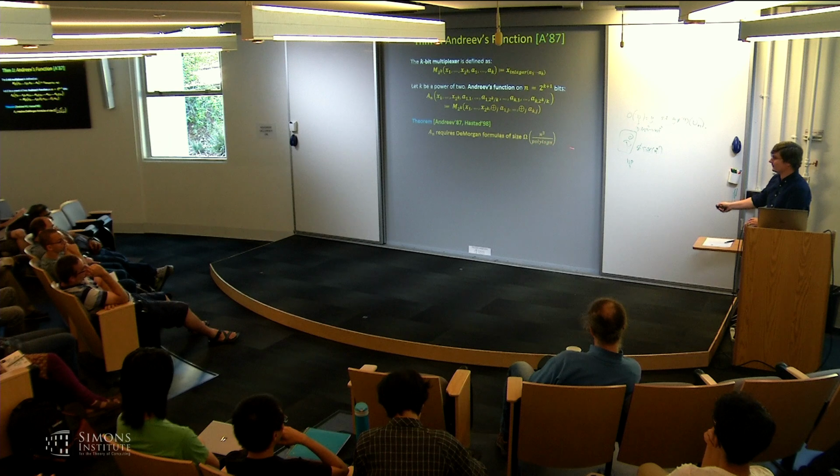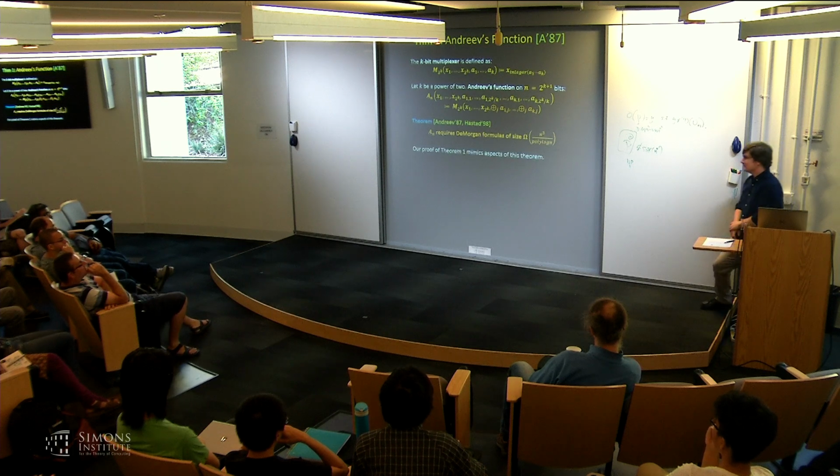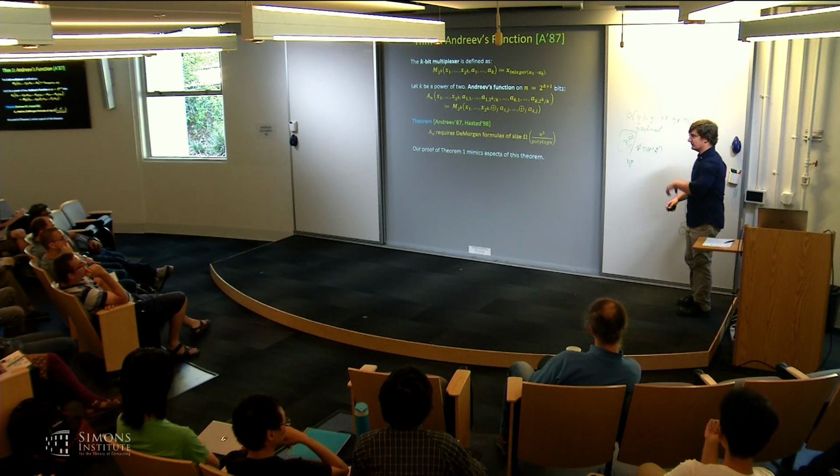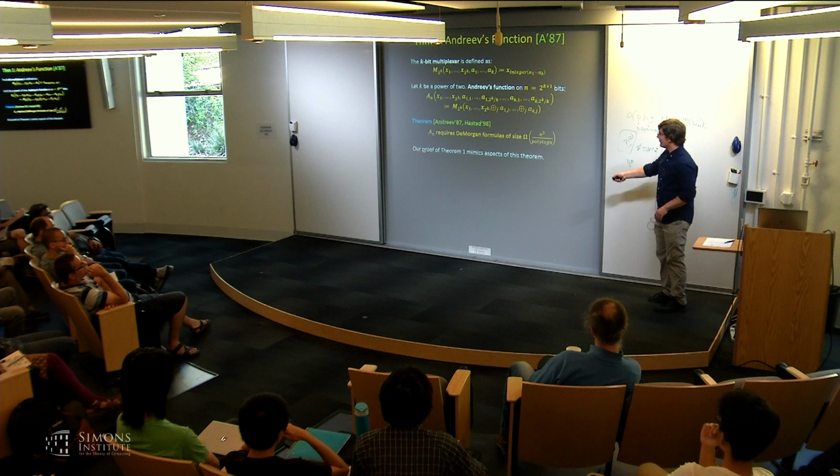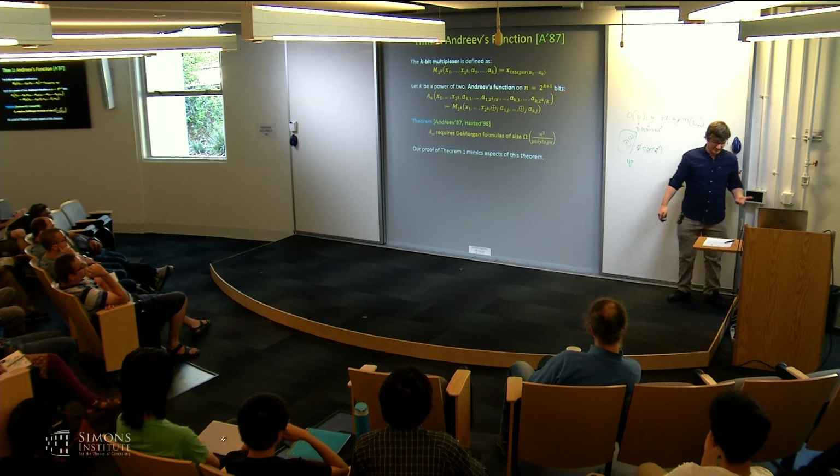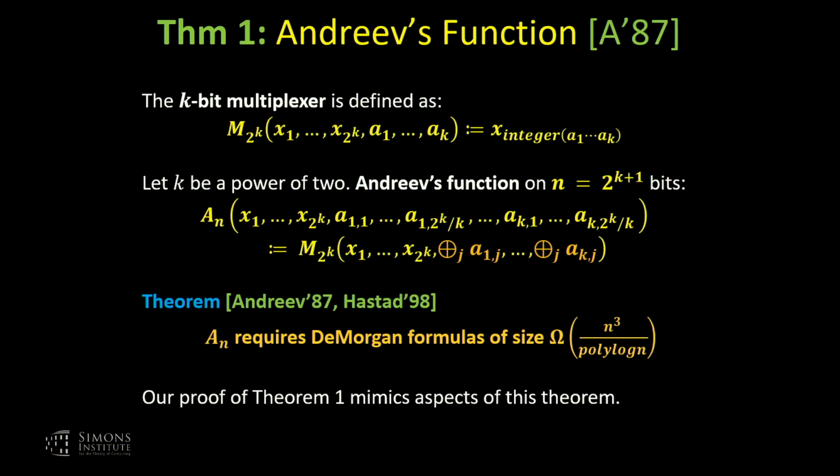Provable. So the polylog degree decreased by 1. Okay. But you don't get to throw a majority on top of it. So our proof of Theorem 1 is going to mimic aspects of this basic idea. So I will just say at a very high level how it works.